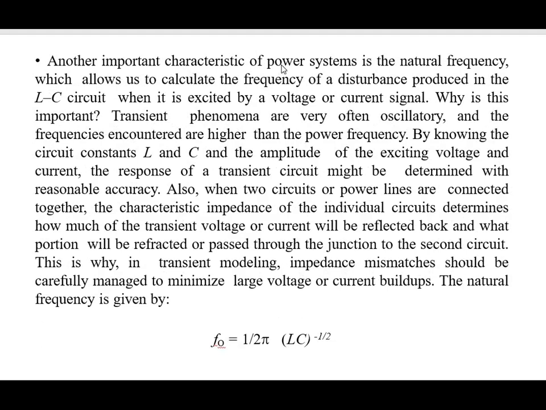Now another important characteristic of a power system is the natural frequency, and the value of natural frequency f0 is given by 1 upon 2 pi under root LC. So this is the natural frequency, which allows us to calculate the frequency of the disturbance produced in the LC circuit when it is excited by a voltage or current signal.